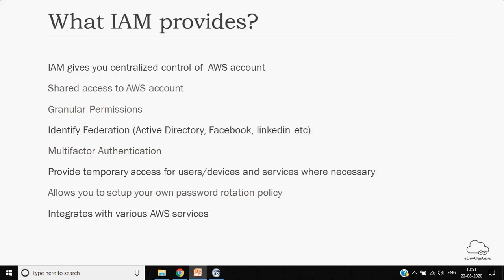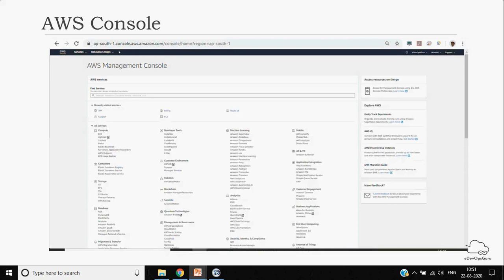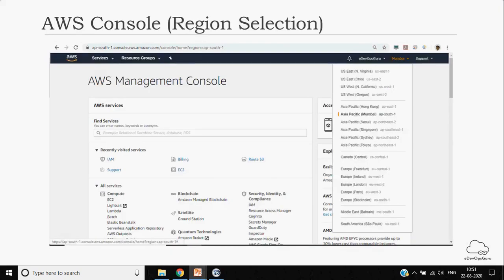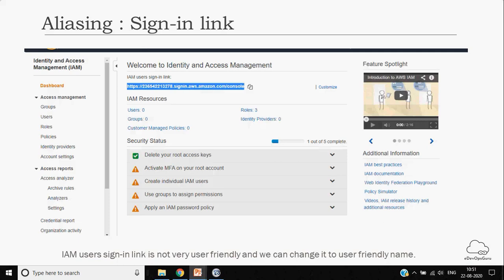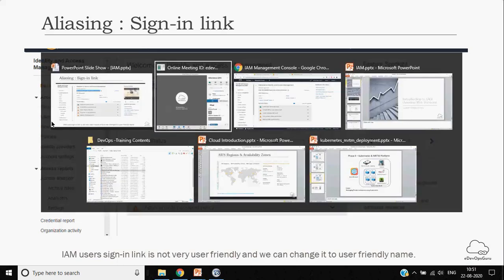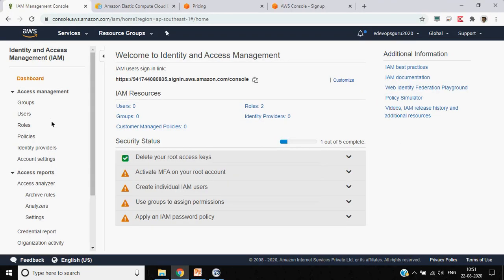Okay, so this is the AWS console which we just saw. Later on, might be 5-6 months down the time, this might look different. So this is the region selection which we talked about. Now this is a very important, or interesting, part which might be useful from a DevOps perspective or general AWS management perspective.